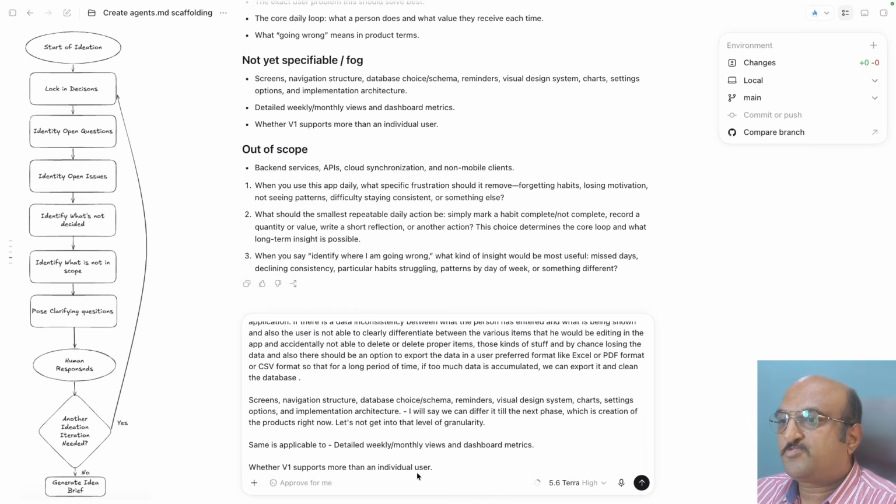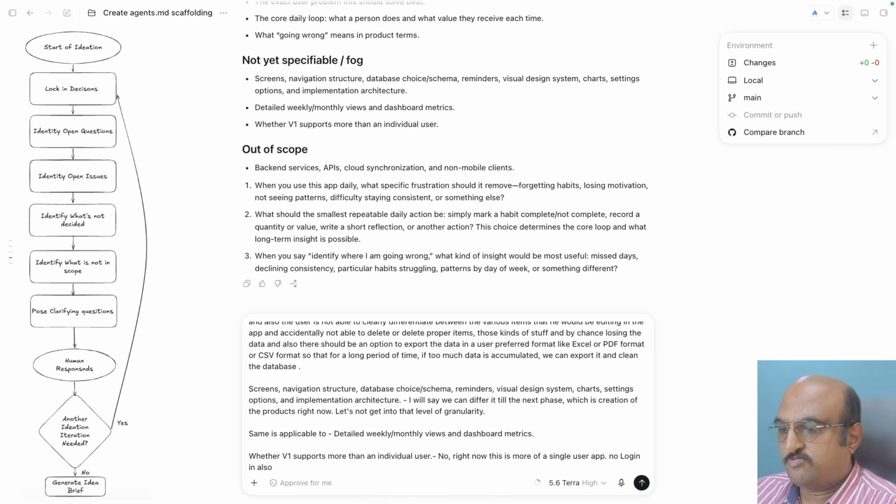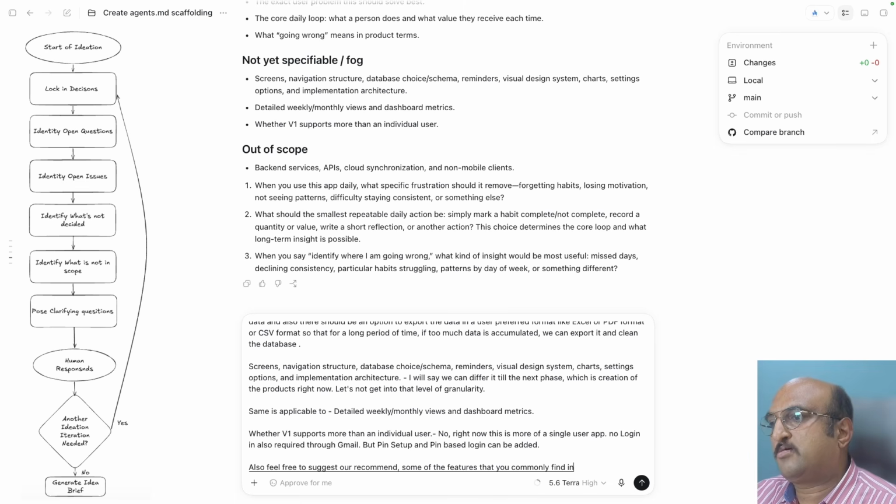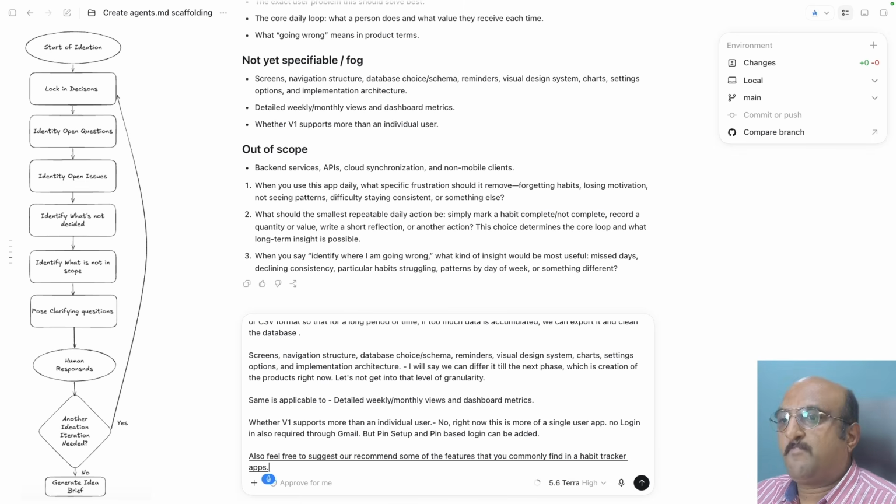Whether V1 supports more than an individual user? No. Right now, this is more of a single user app. No login through Gmail is required, but PIN setup and PIN based login can be. Also, feel free to suggest or recommend some of the features that you commonly find in habit tracker apps, full stop. But keep in mind that this is a single user app, so don't go overboard.